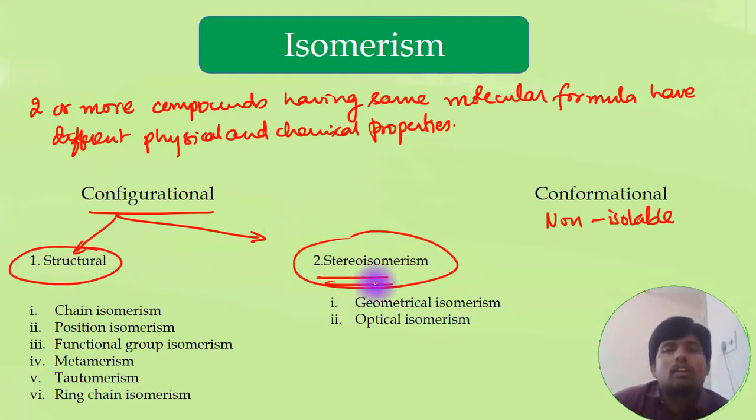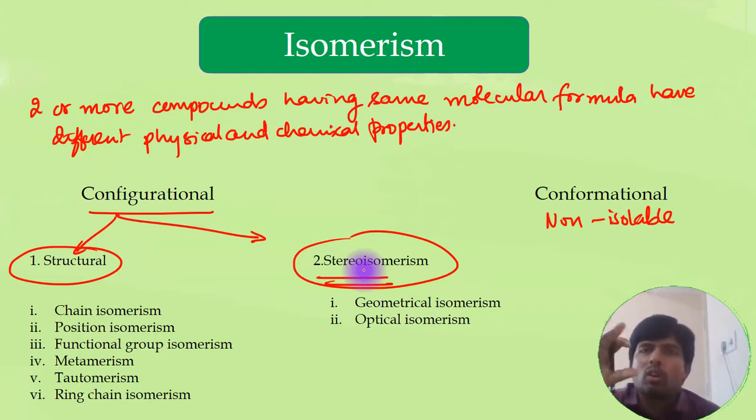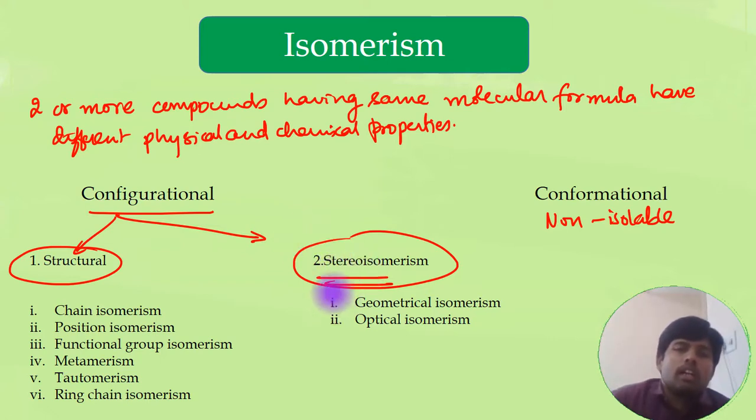When we say stereoisomerism, it is a different arrangement of the molecules in three-dimensional space. So because of this, most of the physical properties don't change much. Only in geometrical isomerism some physical properties change, not all. And what changes is their chemical reactions and chemical properties.